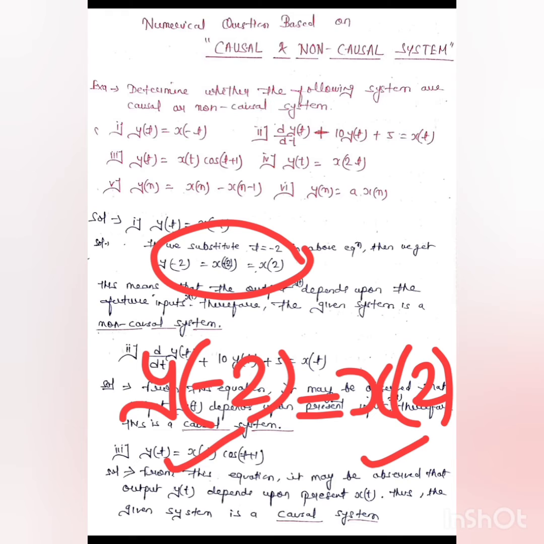Obviously minus 2 is less than 2. Here we have the highest value in bracket. So this particular value is a future value of input. Hence, which system requires future input? Non-causal system. Hence the given system is non-causal.